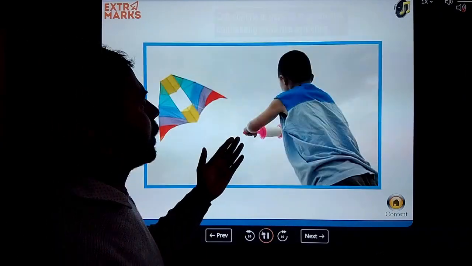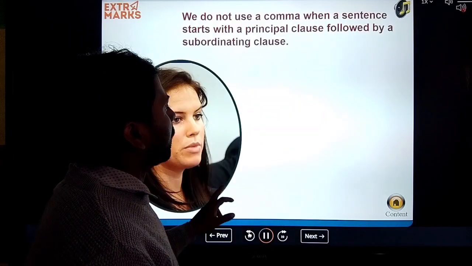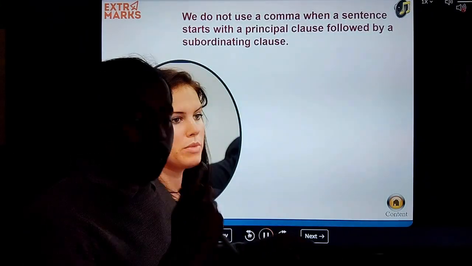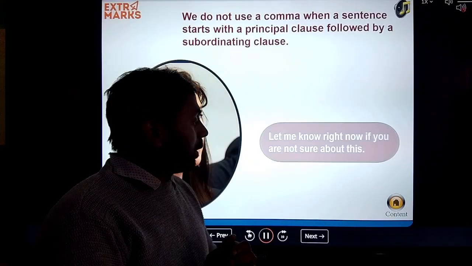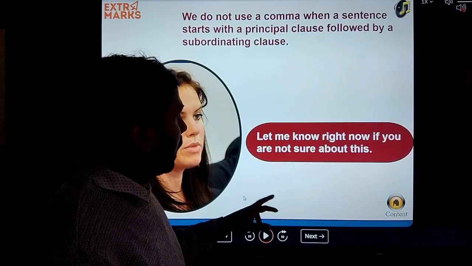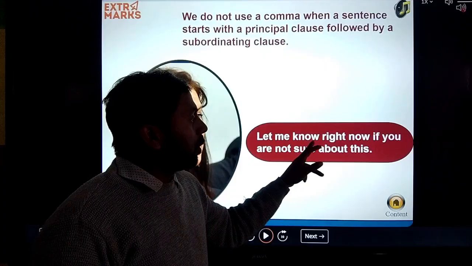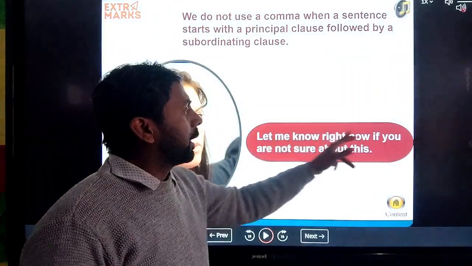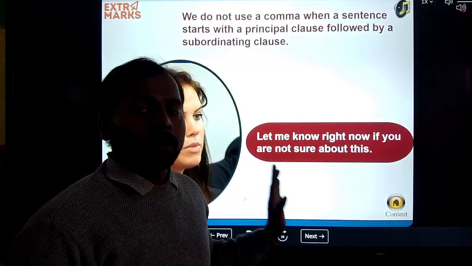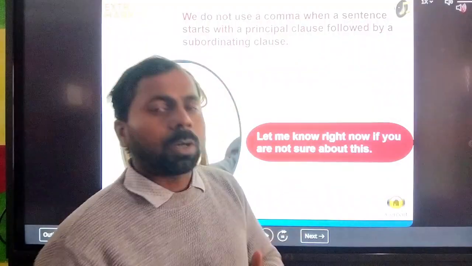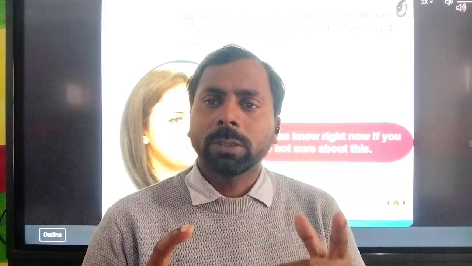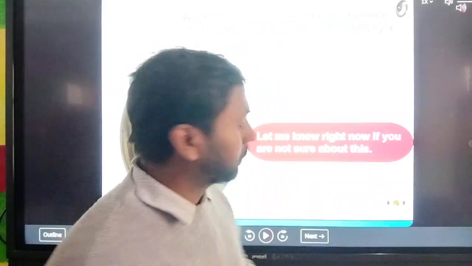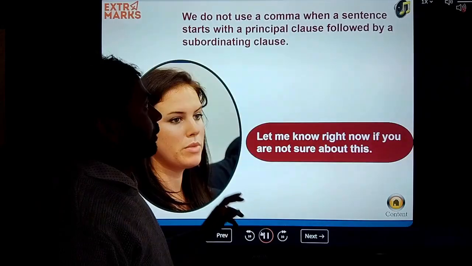It means if your sentence starts with the principal clause, then we will not use the comma like this. This sentence is a principal clause and the rest of the sentence is a subordinate clause. So between these clauses we cannot use a comma. Okay. Next,